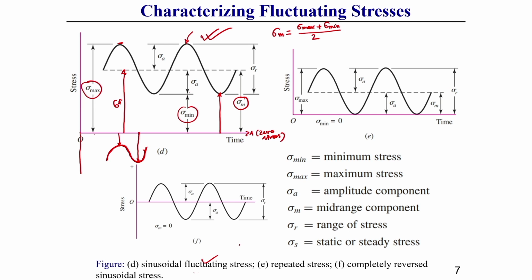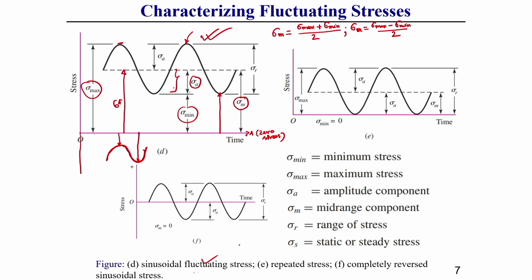Now, amplitude also I have shown here. Amplitude you can write as sigma a is equal to sigma max minus sigma min divided by 2. So, what is the amplitude?